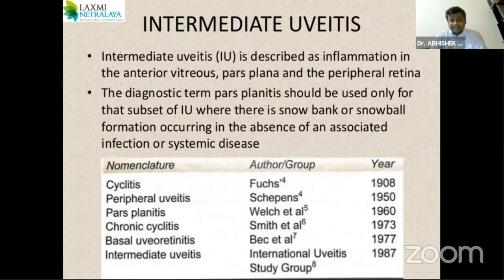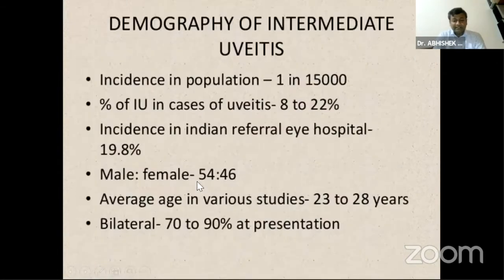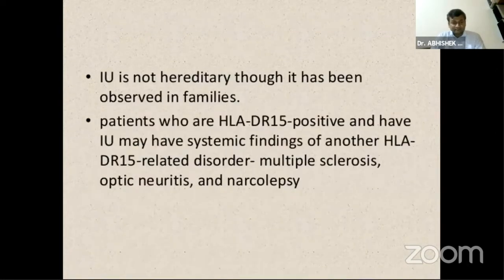Pars planitis is used for that subset of patients in which there is presence of snowbank or snowball, in the absence of associated infection or systemic disease. After going through all this nomenclature, we finally settled on the term intermediate uveitis, proposed by the International Intermediate Uveitis Study Group. It is not a very common condition and is usually seen in young adults. Out of total uveitis cases, it accounts for around 8 to 22%, and mostly it's bilateral but may have an asymmetrical presentation.